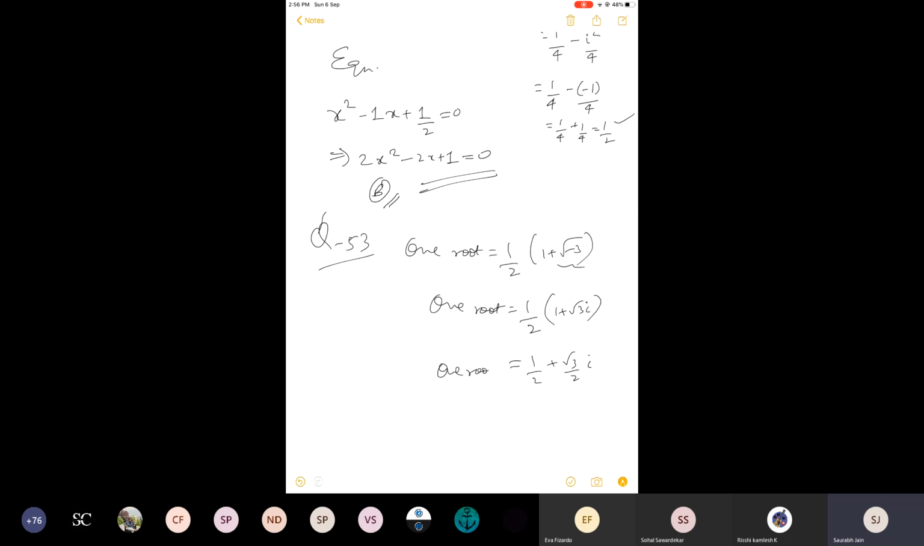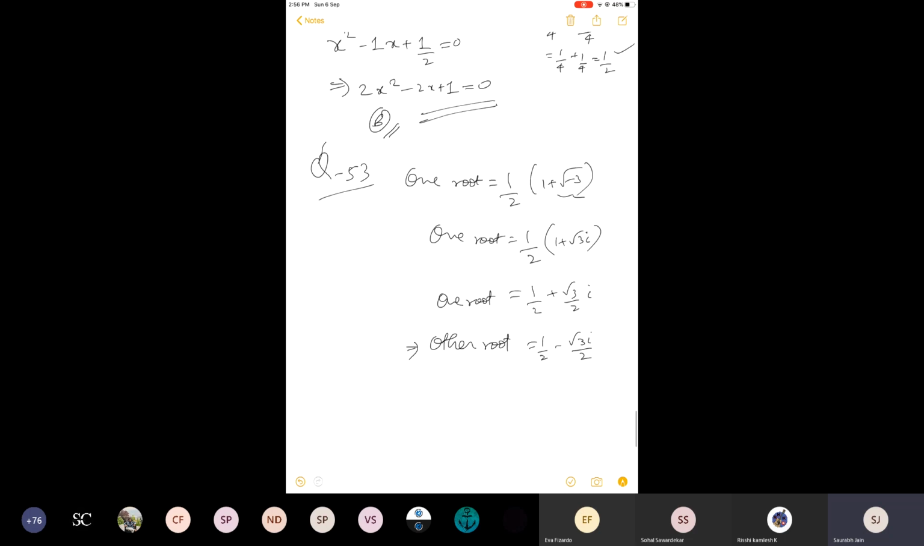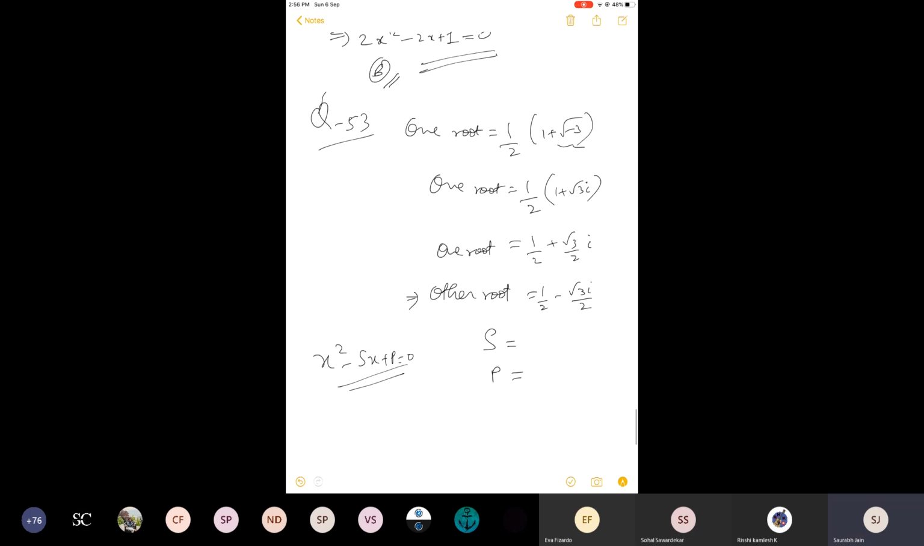Now it is exactly same as 53. So if this is one root, what is the other root? Other root is half minus this. Add them, you will get the sum, right? Get the product, write the equation. I hope you will be able to do it now. Add them, multiply them. Use the fact that iota square is minus 1. If somehow you get iota square in the question, write its value as minus 1. That's it.